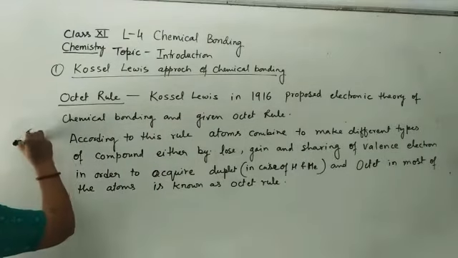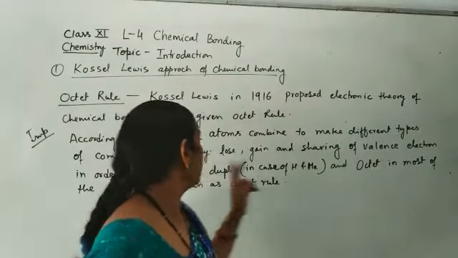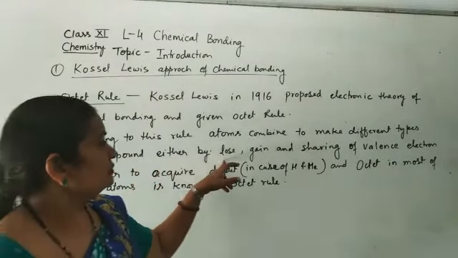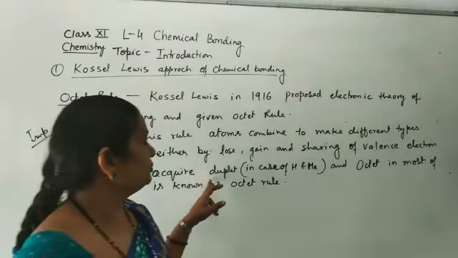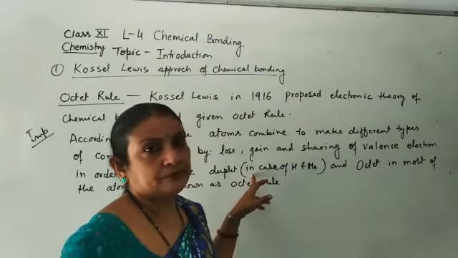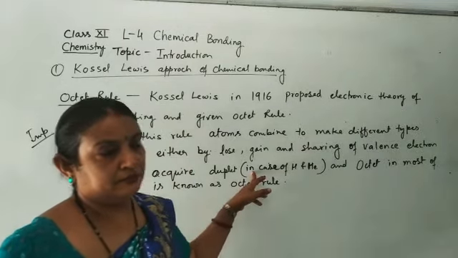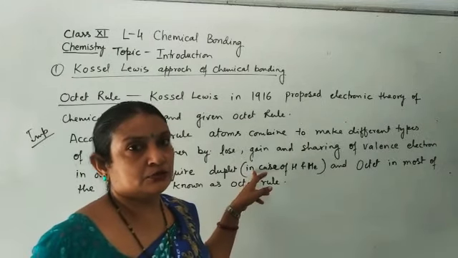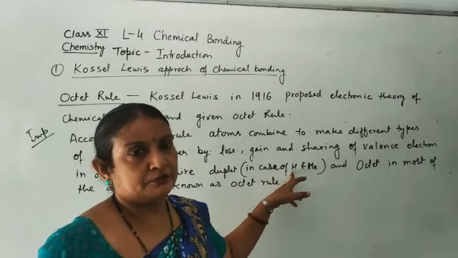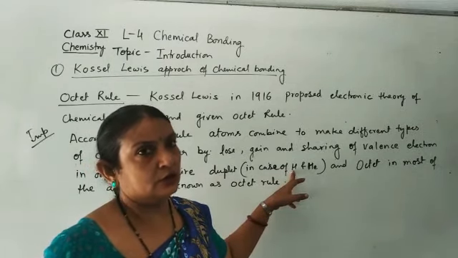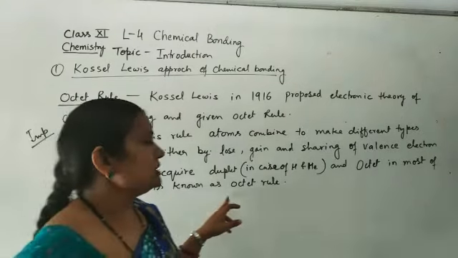So what is this rule? This is an important rule, the octet rule. According to this rule, atoms combine to make different types of compounds by losing, gaining, or sharing valence electrons in order to acquire a duplet in the case of hydrogen and helium. In helium, the duplet is already completed in the first shell. The maximum number of electrons in the first shell is 2. That is called a duplet. Hydrogen has only 1 electron and tries to complete 2 electrons in the first shell. That is called a duplet, and an octet in most of the atoms is known as the octet rule.